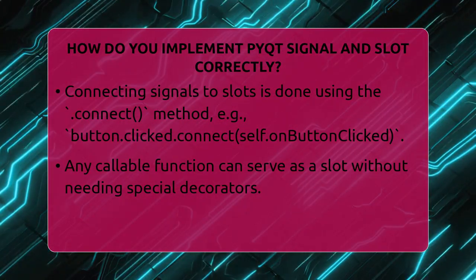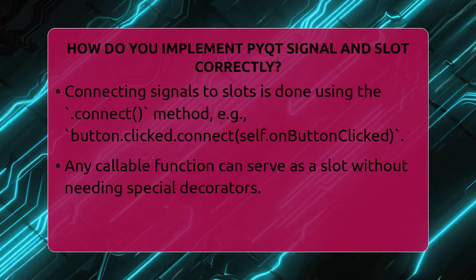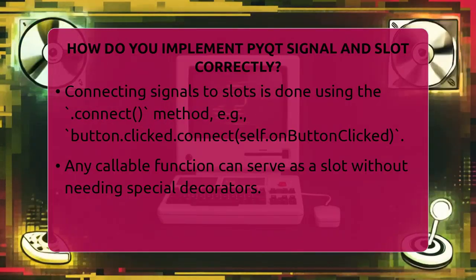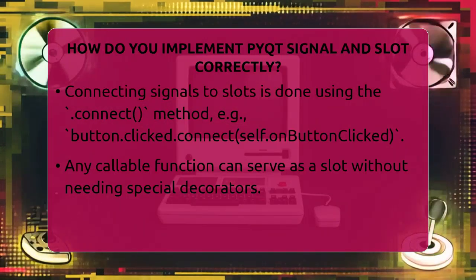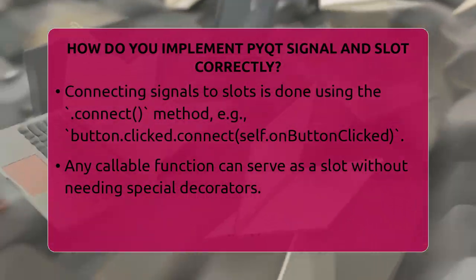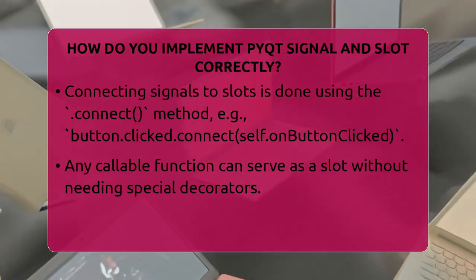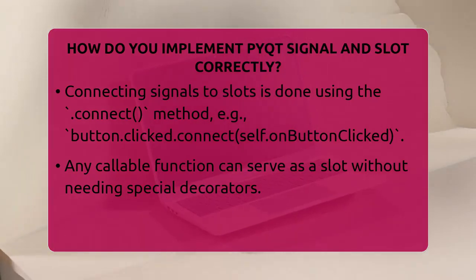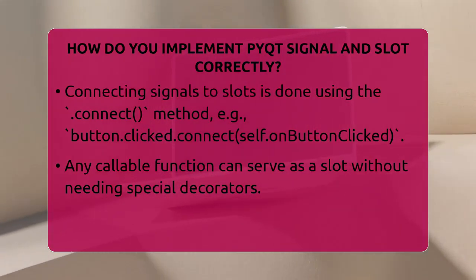Defining a slot is straightforward. You can just write a normal function. But if you want to be explicit, you can add the pyqtSlot decorator. It's optional but can help with type checking. For example, you might write @pyqtSlot above your slot function, but it's not required for basic use.